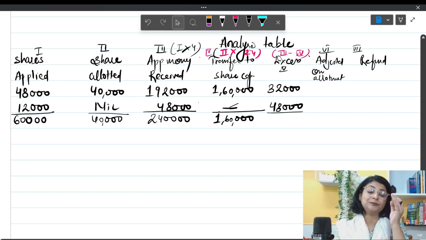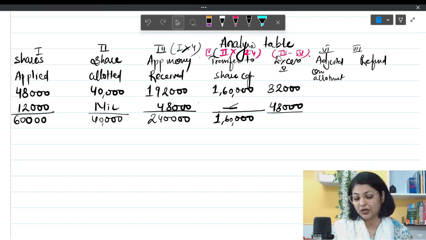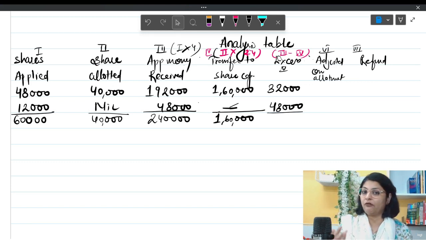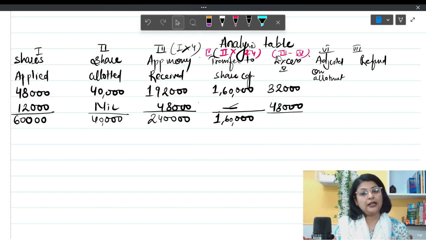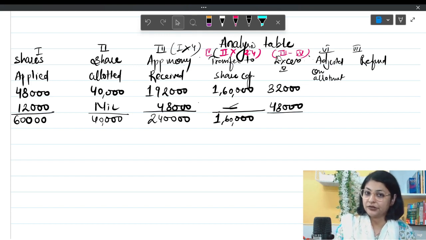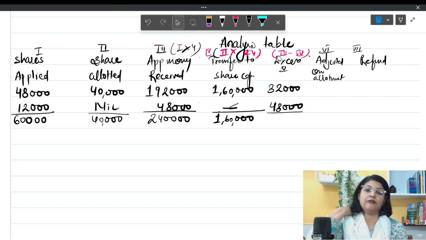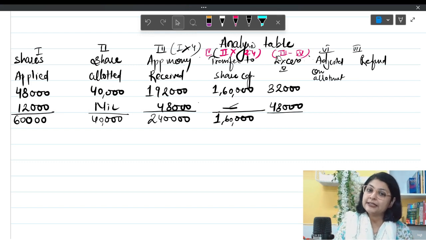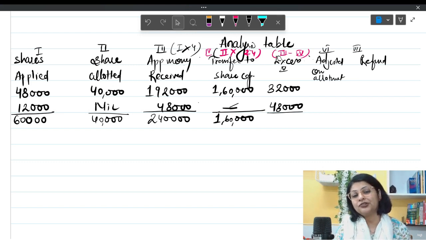Now from here, how much will be adjusted towards allotment? Understand, the shareholders who have been allotted the shares on pro rata basis have given us some excess money. In this case, there have been applications for 48,000, but these people are being allotted only 40,000 shares. So there is excess money available in respect of 8,000 shares. 8,000 multiplied by 4 means 32,000 is the excess amount with us. This excess money will not be refunded to the shareholder.